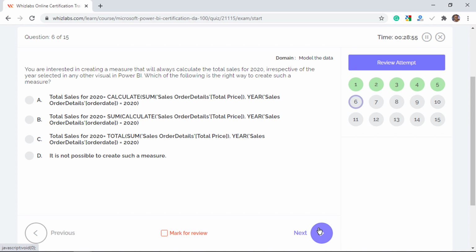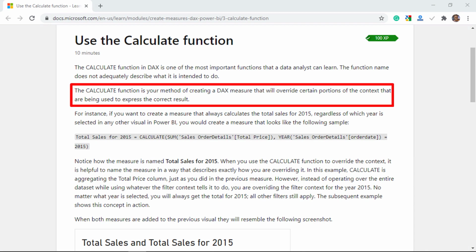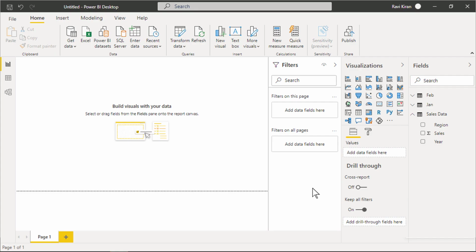You need to create a measure that will always calculate the total sales for 2020, irrespective of the year selected in any other visual in Power BI. Which of the following is the right way to create such a measure? Well, with the CALCULATE function in DAX, you can create a measure that can override the context to express the correct result. Let me walk you through a simple example to demonstrate what I mean.